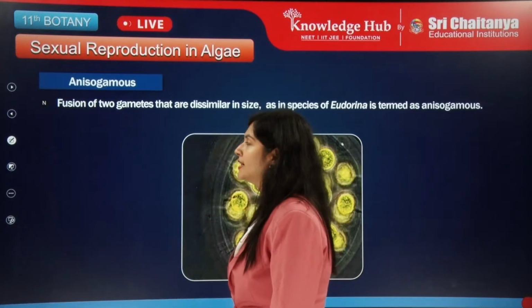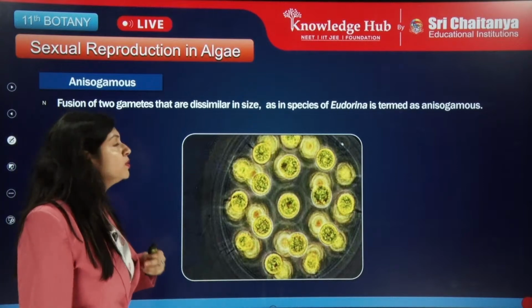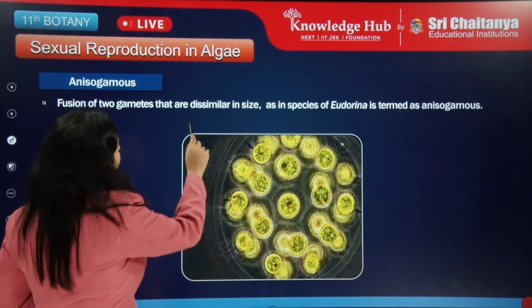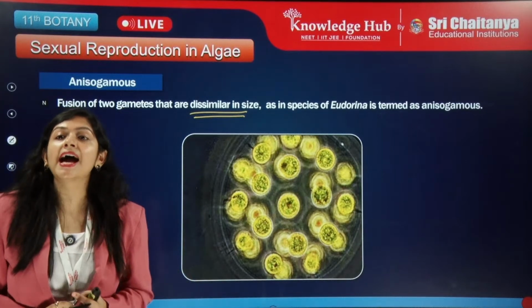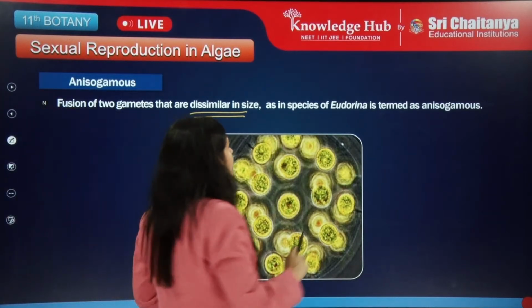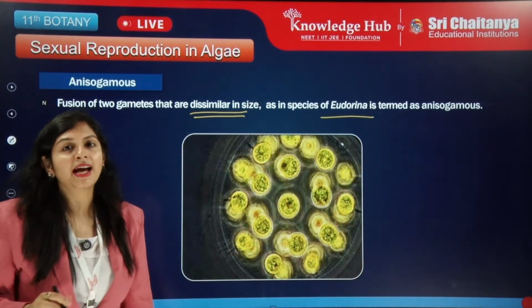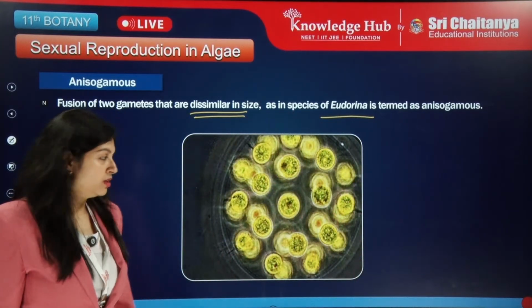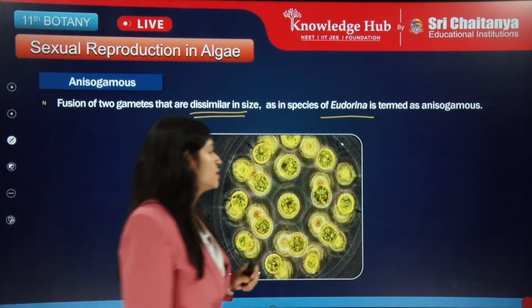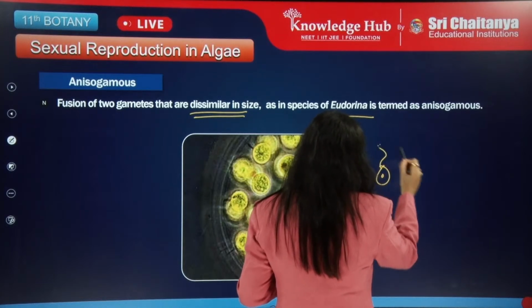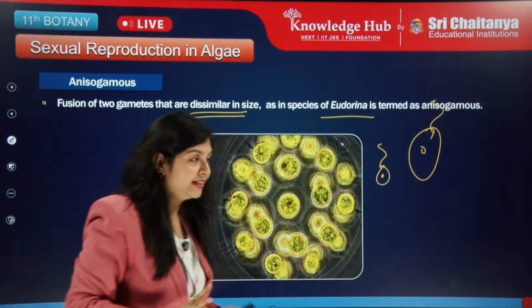Now let's see anisogamous. Anisogamous is the fusion of two gametes that are dissimilar in size, as present in the species of Eudorina, which is termed as anisogamous. It's not similar in size. One can be this, and one can be this, but there is no motility related here.